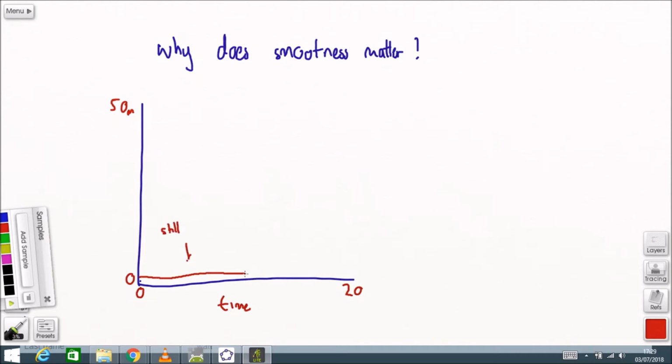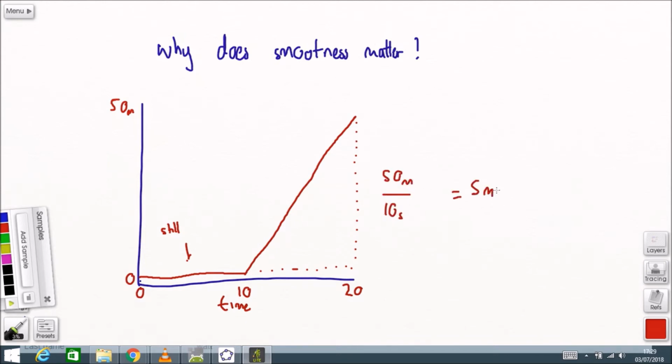But then at some point, about 10 seconds, the person starts to travel. They travel for 10 seconds and they go 50 meters. 50 meters in 10 seconds is a speed of 5 meters per second. In the last 5 seconds of their trip, they traveled 25 meters. This is just to prove that a straight line distance time graph means that the person is traveling at a constant speed. So at any given point, it's a constant speed of 5 meters per second.